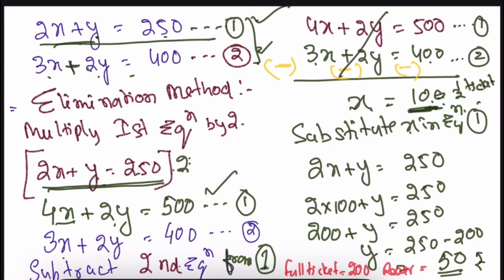In 2x plus y equal to 250, 2 into x is 100 into 2, which is 200. So 200 plus y equals 250. We don't know y, we have to find y's value. The 200 will go to the other side: 250 minus 200, that is 50. y equals 50. y is our reservation charges. Full ticket is 200, and the reservation charge is 50. Got it? This way we have to do the sum.